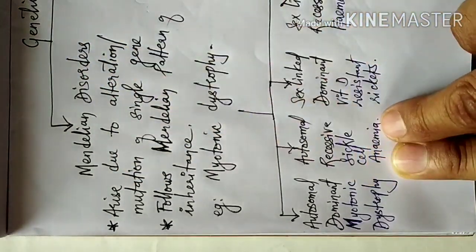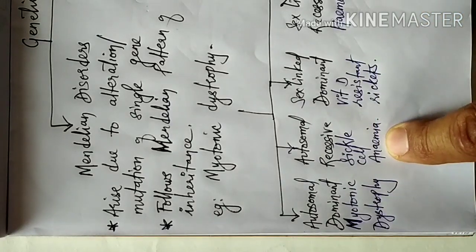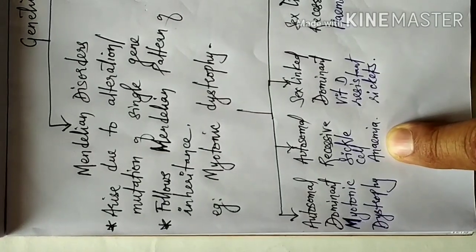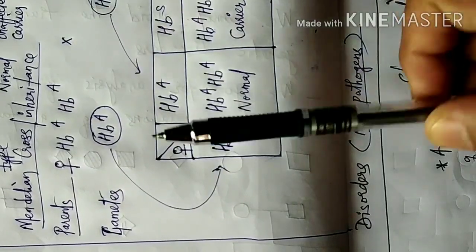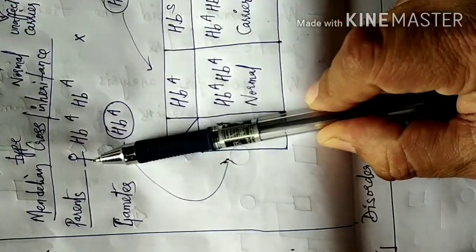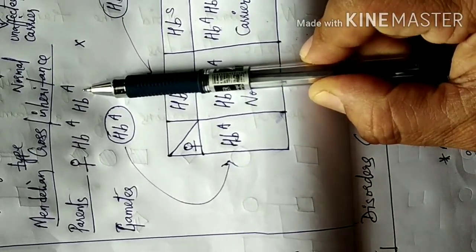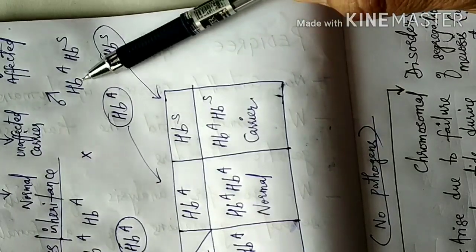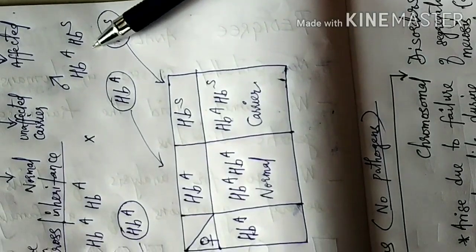Now I had mentioned all these traits to be Mendelian disorders. So now I'll be showing you the pattern of inheritance of sickle cell anemia. It follows Mendelian pattern of inheritance. So let us see the pattern of inheritance here. The female parent having HbA HbA is crossed with a male parent having HbA HbS, that means an unaffected carrier individual.